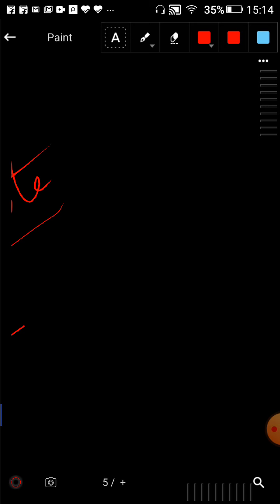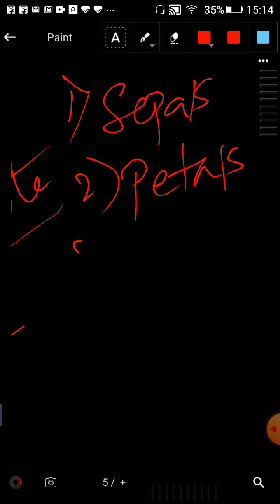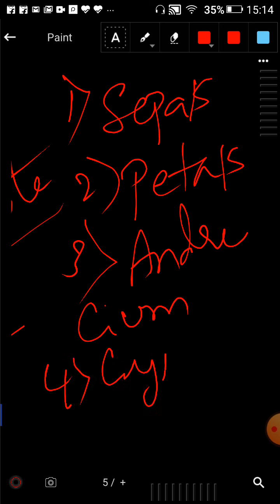So here are the important points we have discussed in the structure of the flower. The parts of the flower are sepals, petals, androecium and gynoecium.